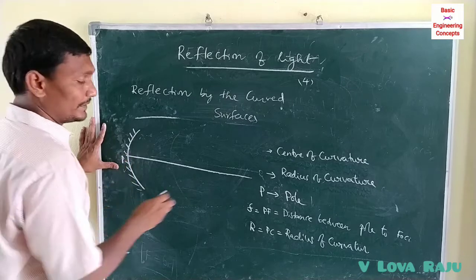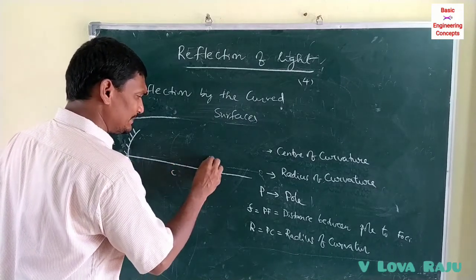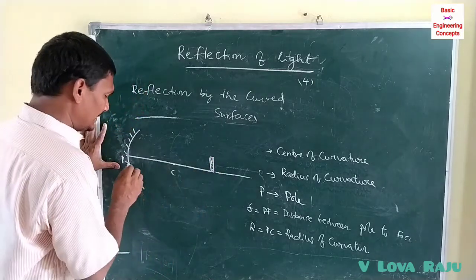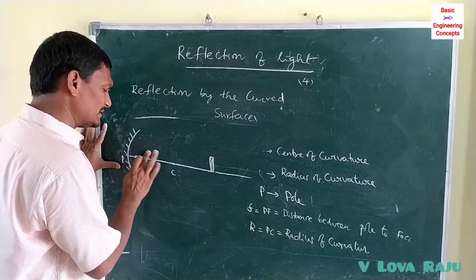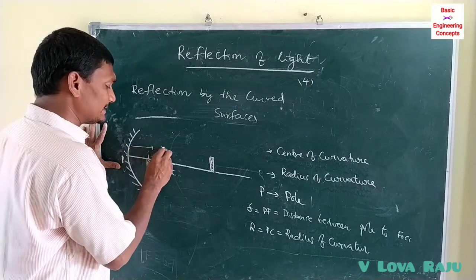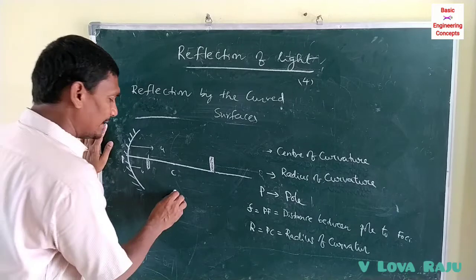This is a pole. When the object is placed on the principal axis at a certain distance, the image is formed at a particular point on the principal axis. One is the object distance, the second one is the image distance. This is the focal length. The mirror formula